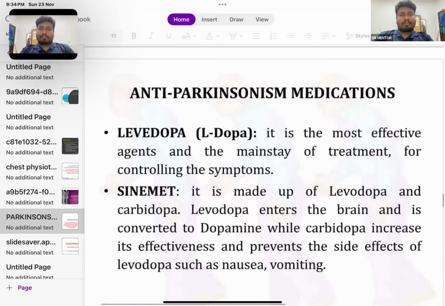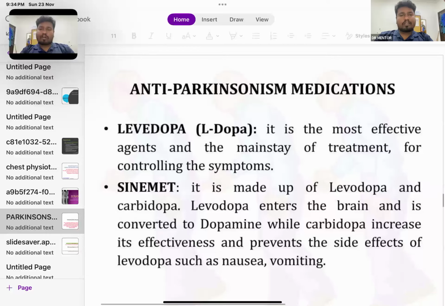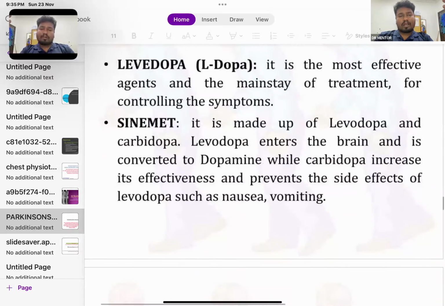Okay. So anti-Parkinsonism medications. Levodopa, L-dopa, is the most effective agent and the mainstay of the treatment for controlling the symptoms. It is made up of levodopa and carbidopa, Syndopa. Carbidopa-levodopa enters the brain and is converted to dopamine, while carbidopa increases its effectiveness and prevents the side effects of levodopa, such as nausea and vomiting.